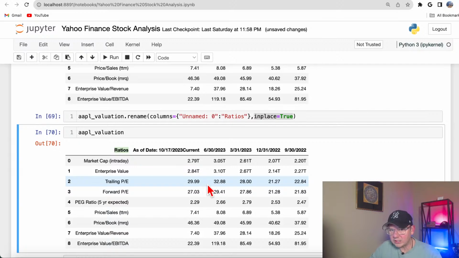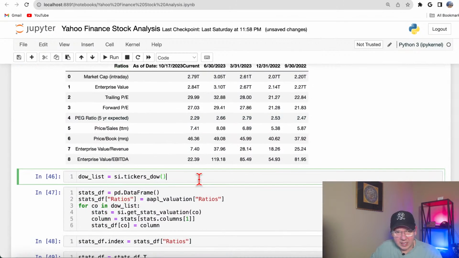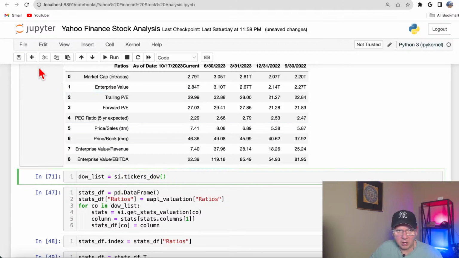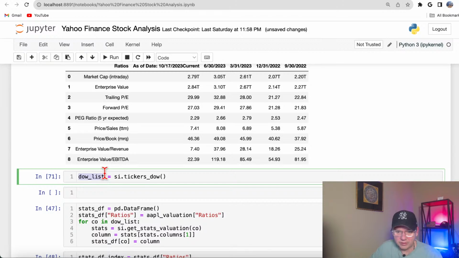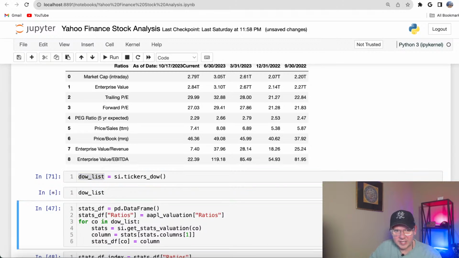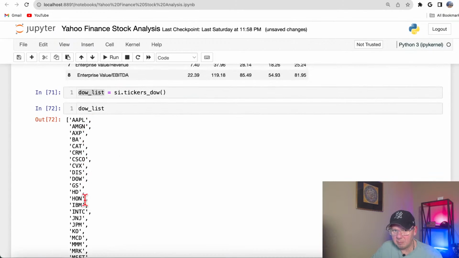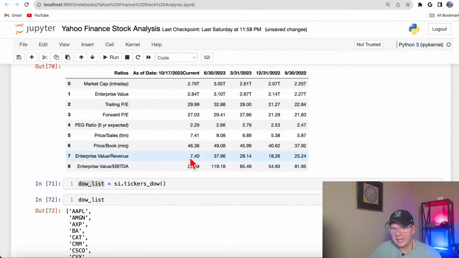But what if I want to get this information for a bunch of stocks, right? Because you always want to compare this information. I mean, you could compare quarter to quarter, that's okay, but I think it would also be useful to compare information for different stocks. So here you could fetch information for all tickers in the Dow, and I believe there should be 30 of them. That information comes as a list. You see there are 30 companies, and for each company in this list I want to get pretty much the same information as here.